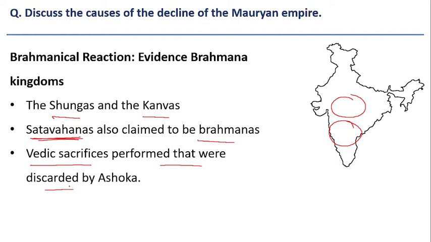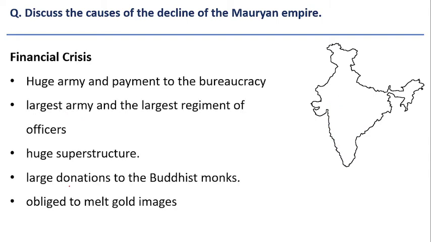So these are the evidences, but the critical analysis is that some resentment is there definitely in Brahmanical community, but it is not the only factor for its decline, because Ashoka in his own inscription asked people to respect the Brahmanical community as well. He asked people to have peaceful relations with the Brahmanas, and also asked to respect each and every other religion as well. So this is one critical aspect about Brahmanical reaction.